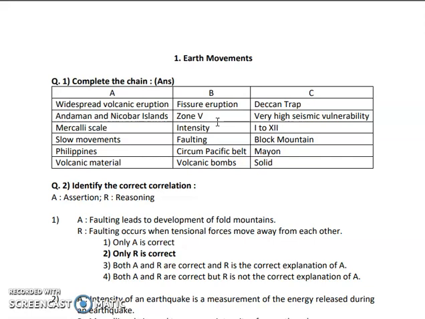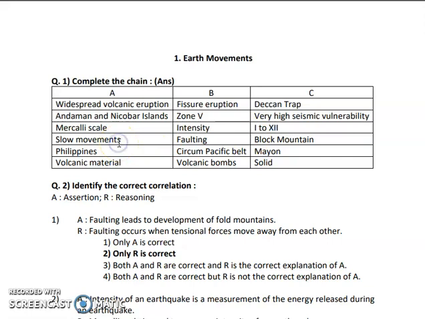of the earthquake. So 1 means what? It is very low, not felt at all. And 12 means what? It means it is totally destructive, very high intensity. This is how you can measure it.